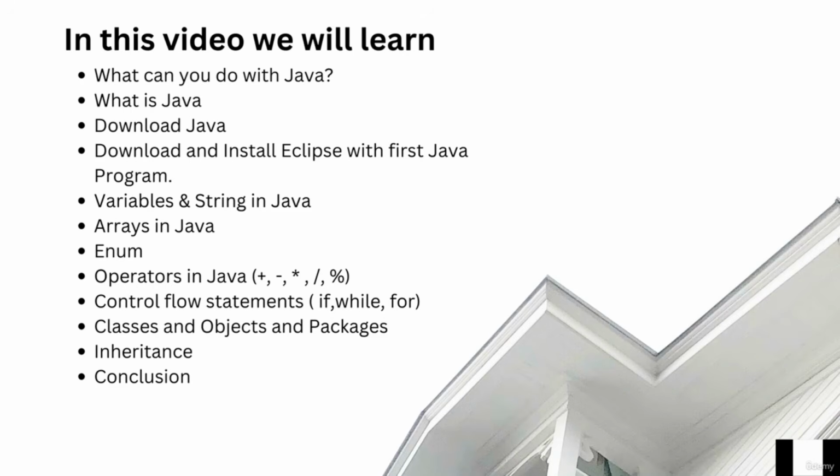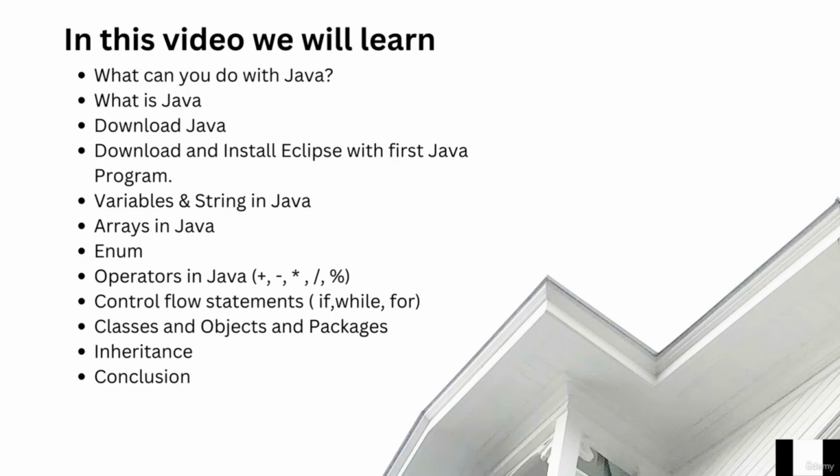In this video, we will be talking about what you can do with Java. What is Java? We will download Java. We will download and install Eclipse, which is an integrated development environment for writing code. After that, we will write a basic Hello World Java program. Then we will talk about variables, strings, arrays, enum, and operators in Java. We will write code to implement all of these.